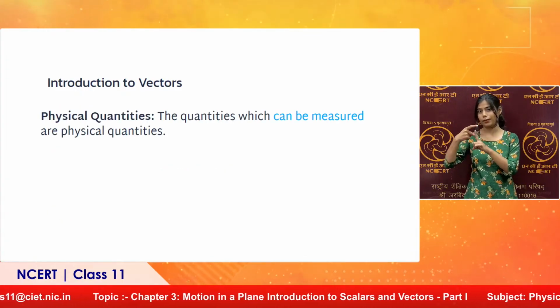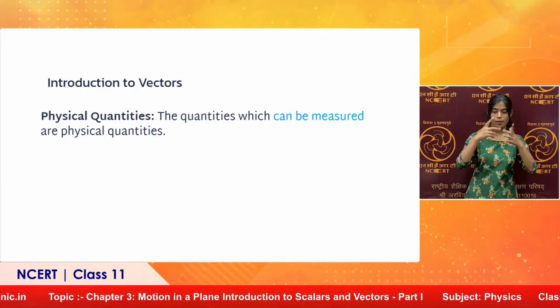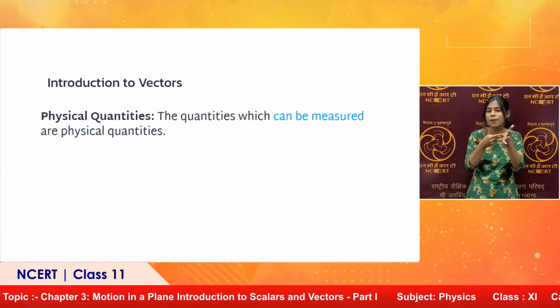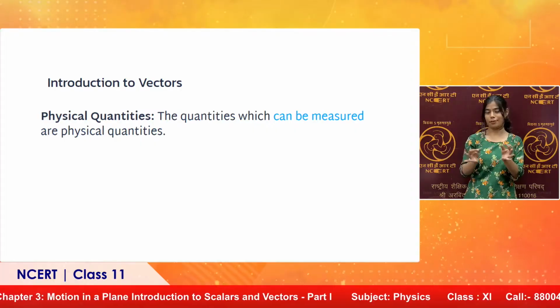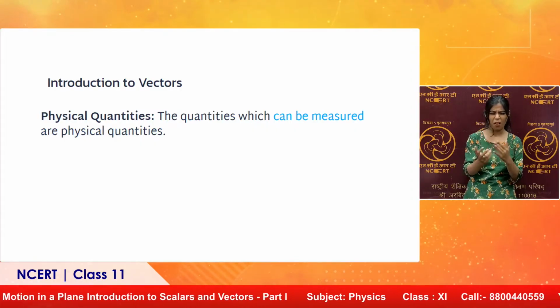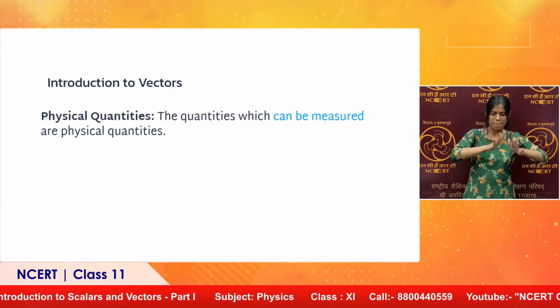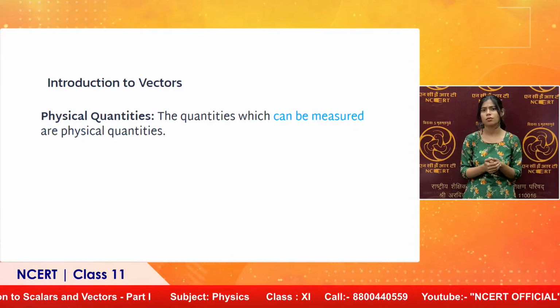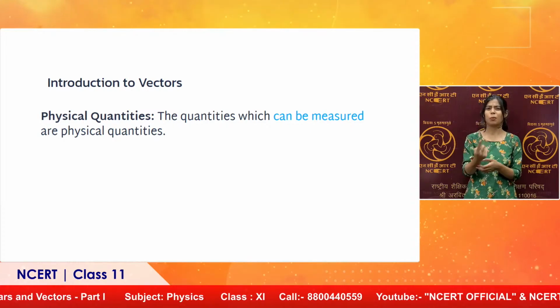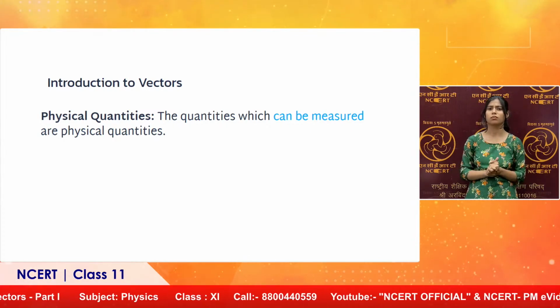Physical quantities first. Physics essentially is a science of measurements. When you study physical phenomena but don't measure anything, for example, talk of temperature or talk of pressure, if we don't measure it, it means we are just partially talking about these things. So measurement is extremely important in physics.